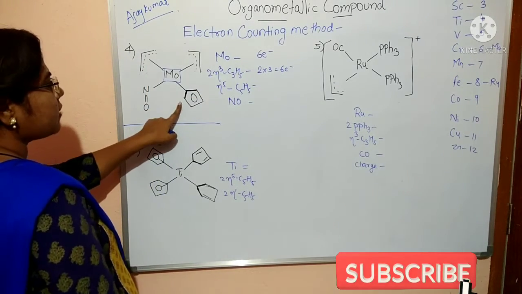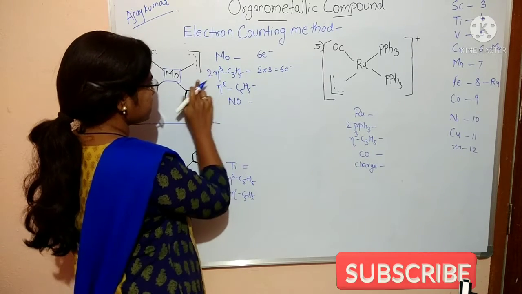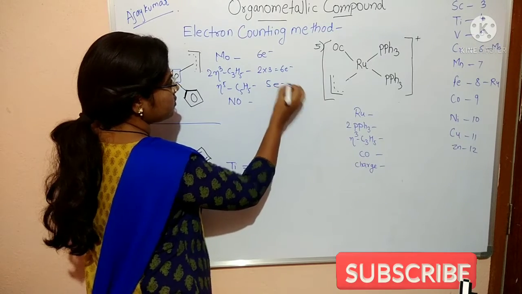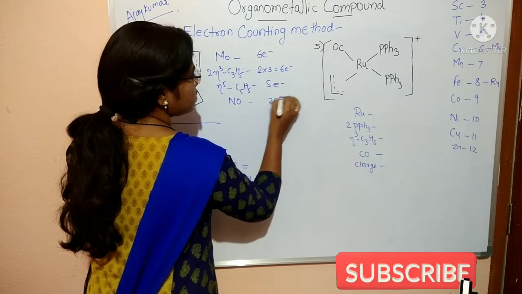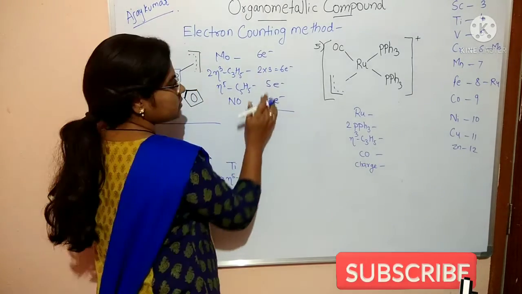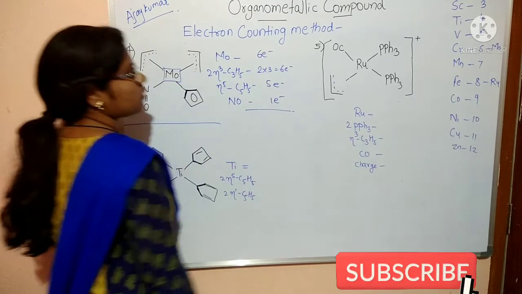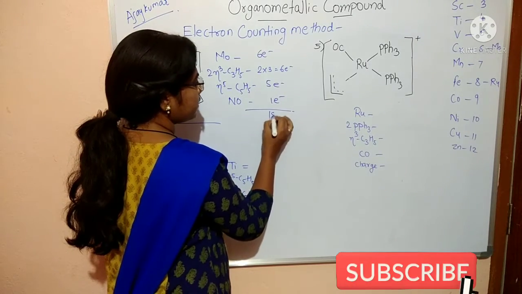And how many? Eta 5 C5H5, this is here. So how many electrons? 5 electrons. And NO will give 1 electron here. So how many electrons are present? 6, 12, plus 5, plus 1, that is 18 electrons.